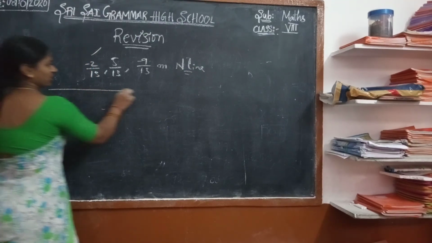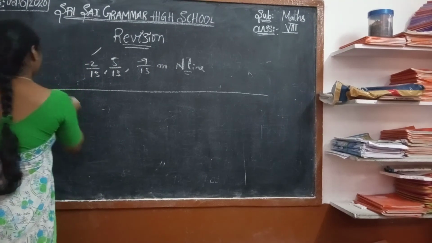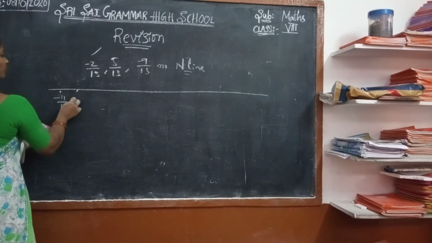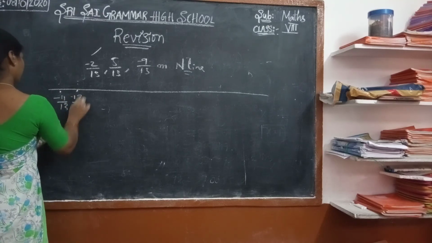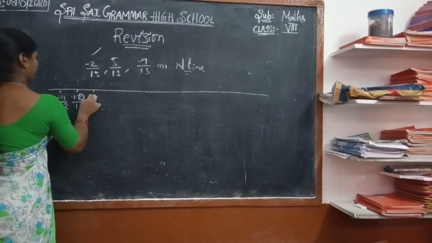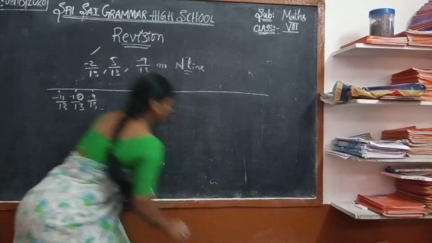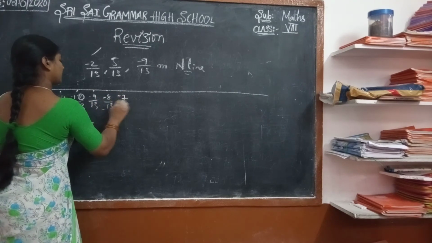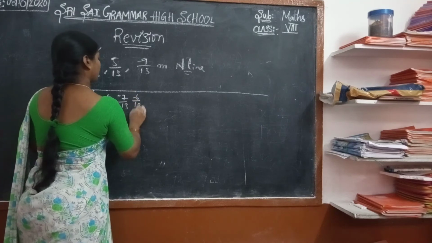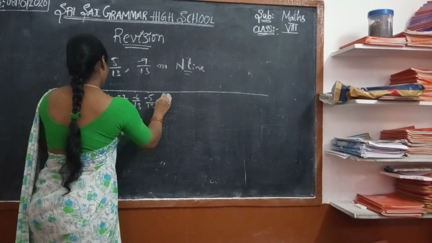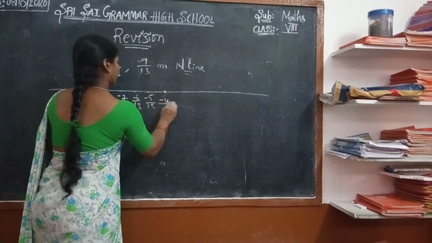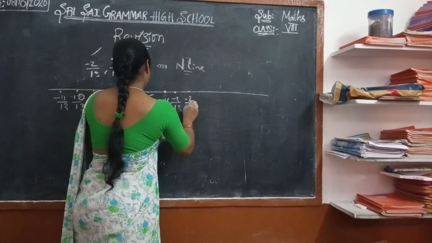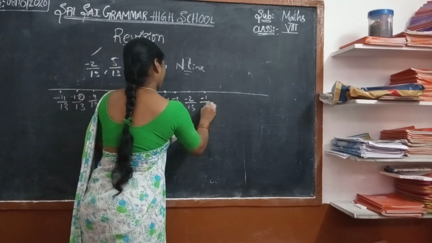Now see how to represent. Marking the points: minus 12 by 30, minus 9 by 30, minus 8 by 30, minus 7 by 30, minus 6 by 30, minus 5 by 30, minus 3 by 30, minus 2 by 30, and minus 1 by 30.